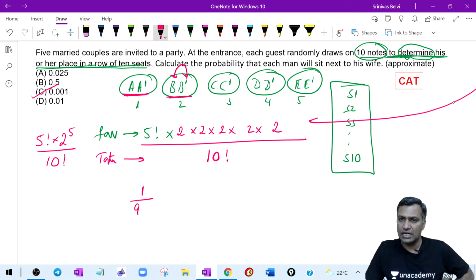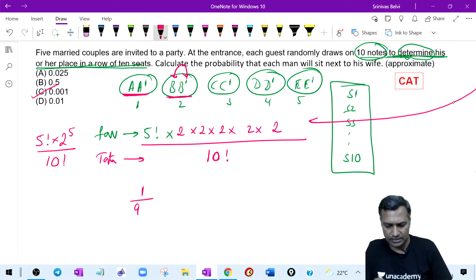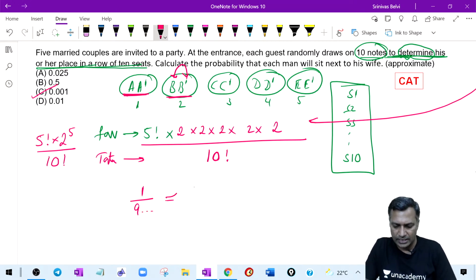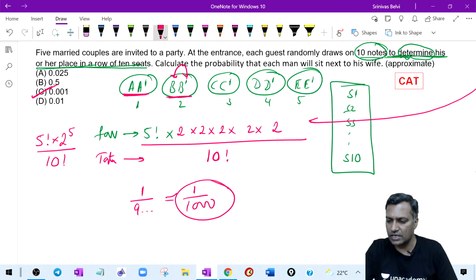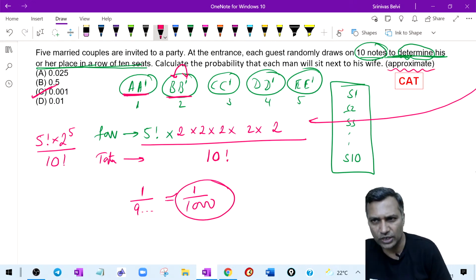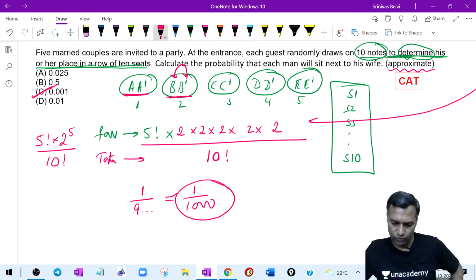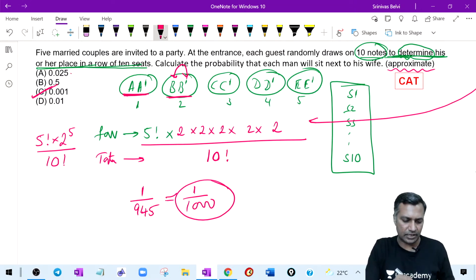So 1 divided by 9, all right, no, whatever. You simplify this, you will get somewhere closer to 900 something. You can say that this is as good as 1 divided by 1000. So therefore, the closest answer. The author only asked us to approximate it like this. 1 divided by 945. Okay, yeah, 945. So the closest approximation is definitely not 0.25 or 0.5 or any of these.